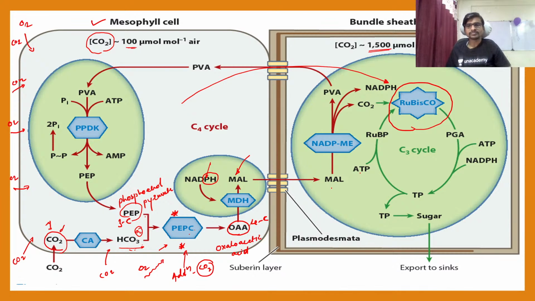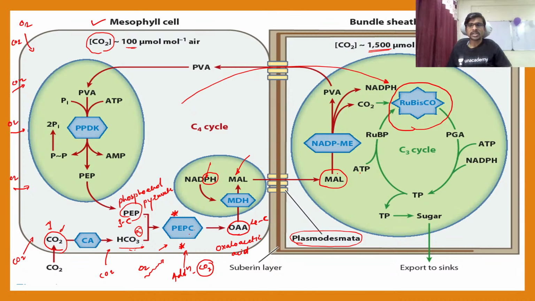So this malate is now going to transport itself into the bundle sheath cell. Okay, now this is the bundle sheath cell, and the malate has come into it. This transport happens through the plasmodesmata. This is the junction between the two plant cells, through which the malate has come to the right side.